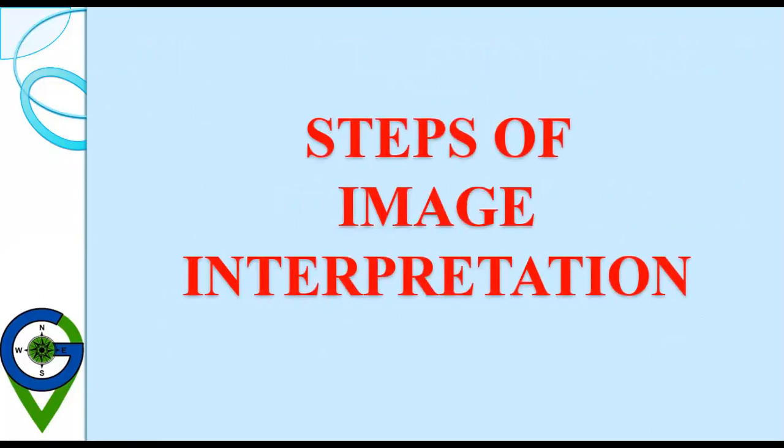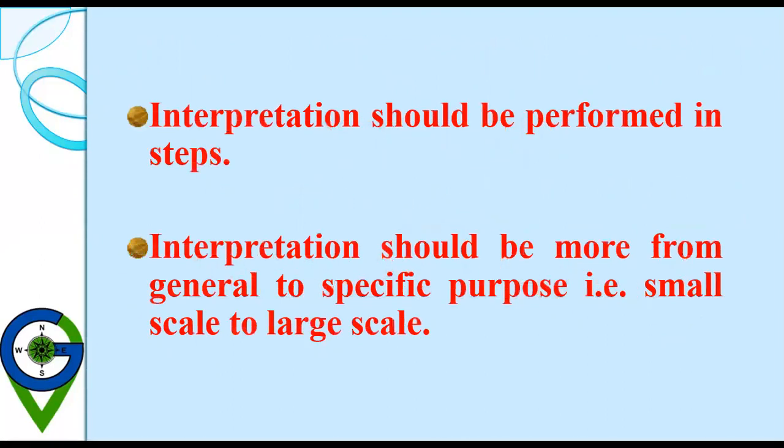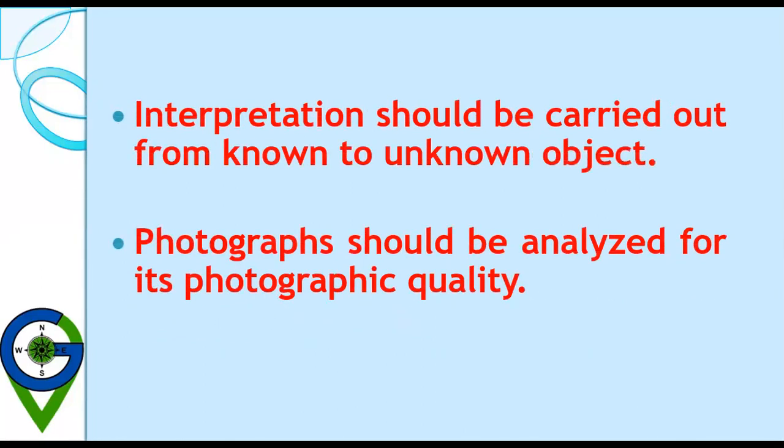Let's see what the steps of image interpretation are. First of all, interpretation should be performed in steps. Interpretation should go from general to specific, that is to say, from small scale to large scale. Then interpretation should be carried out from known to unknown objects.